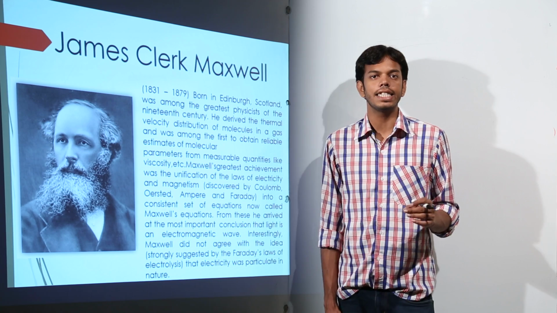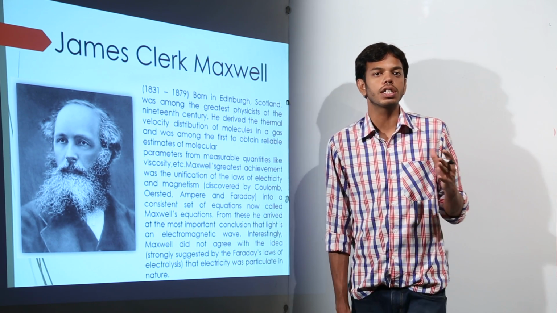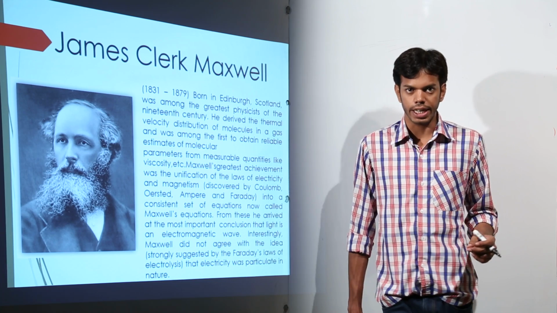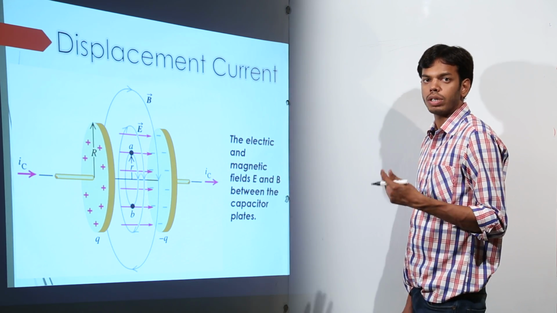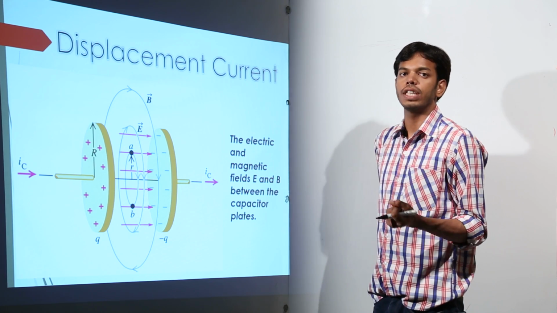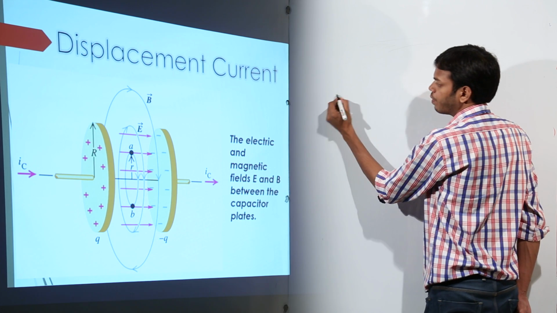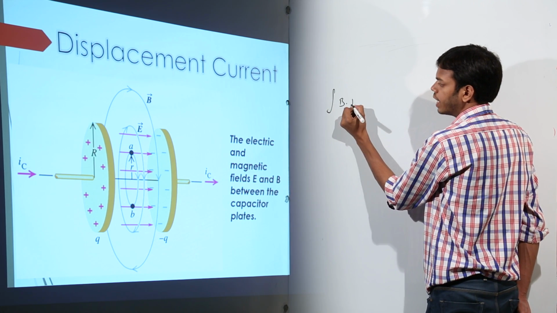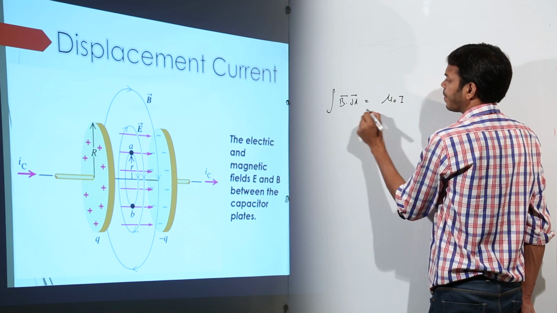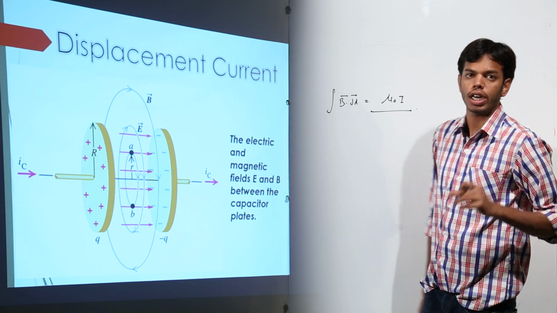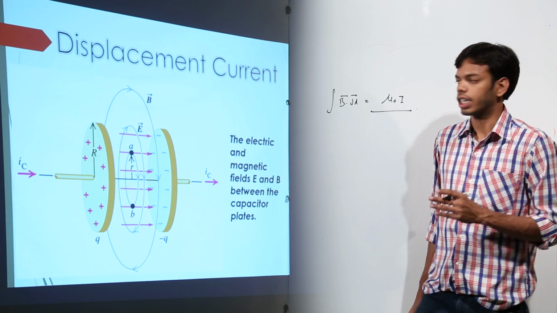What was the greatest achievement of Maxwell? We have already studied that. That is the discovery of displacement current. This was the experiment we studied while doing the derivation for displacement current. What was the expression? B dot dl was equal to mu naught I. This equation was not consistent for the place where electric fields were changing, right?